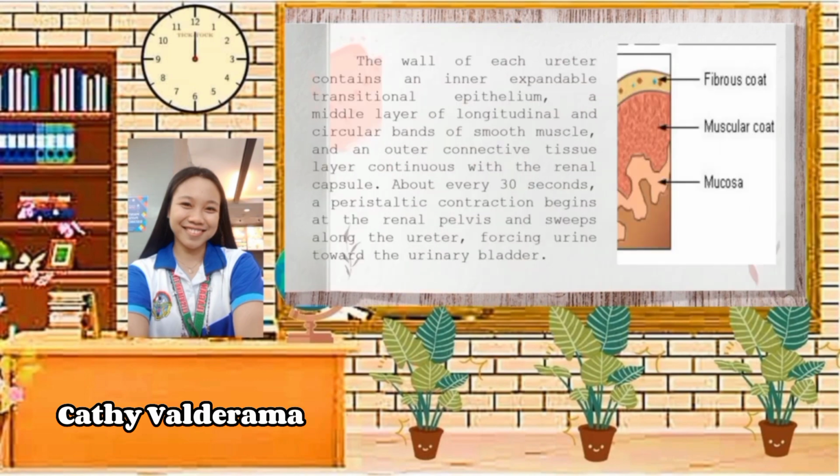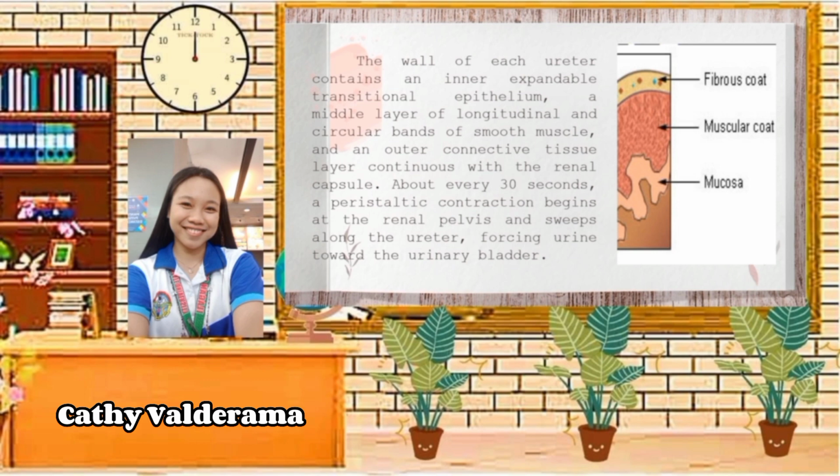So, next, the wall of the ureter consists of 3 layers, which contain an inner expandable transitional epithelium, a middle layer of longitudinal and circular bands of smooth muscle, and an outer connective tissue layer continuous with the renal capsule. About every 30 seconds, a peristaltic contraction begins at the renal pelvis and sweeps along the ureter, forcing urine toward the urinary bladder.